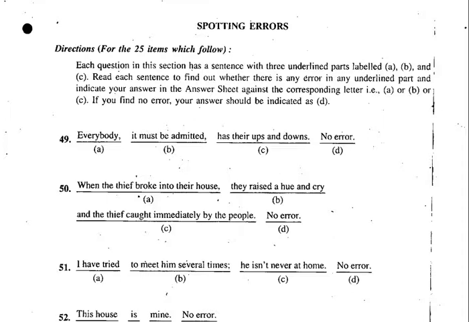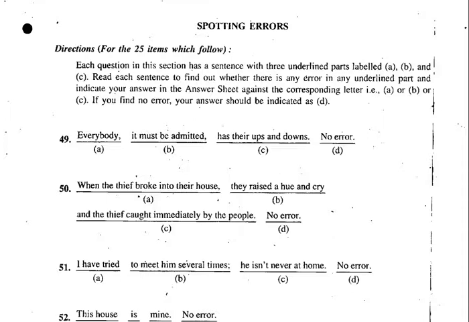Each question in this section has a sentence with 3 underlined parts labeled A, B and C. Read each sentence to find out whether there is any error in any underlined part and indicate your answer in the answer sheet against the corresponding letter, that is A or B or C. If you find no error, your answer should be indicated as D.